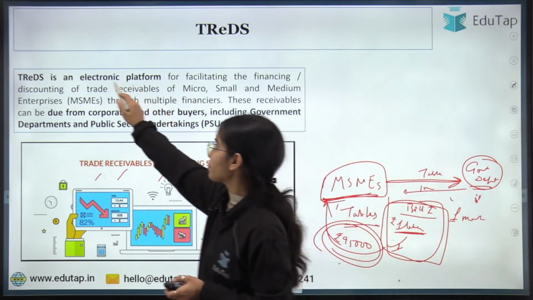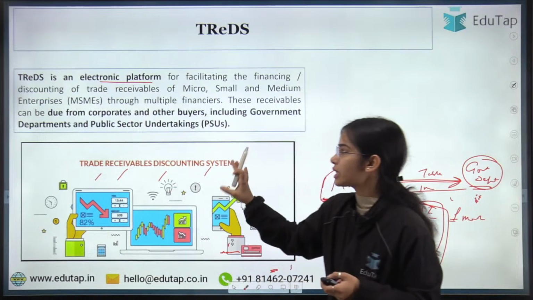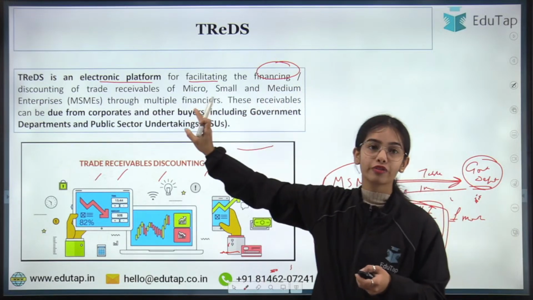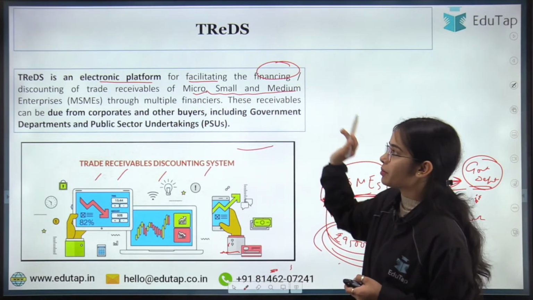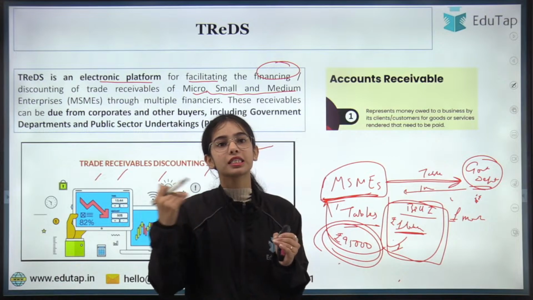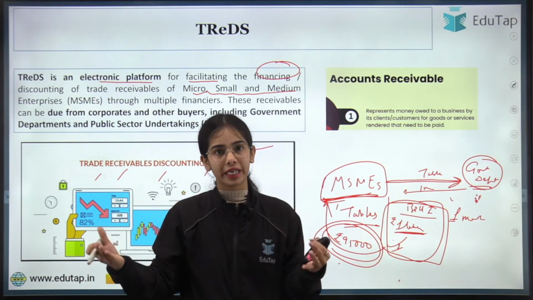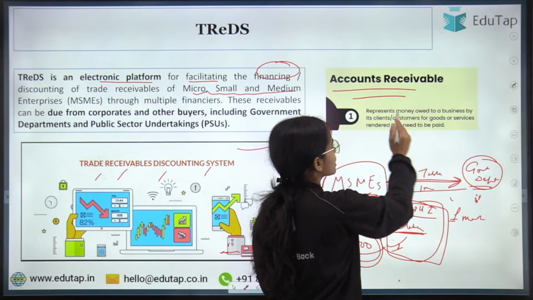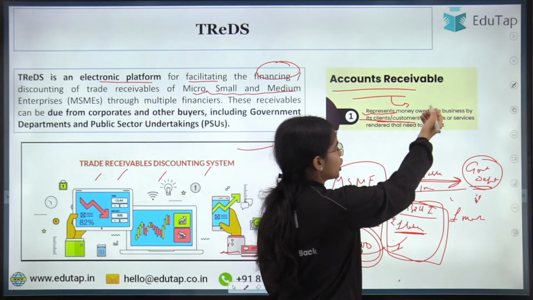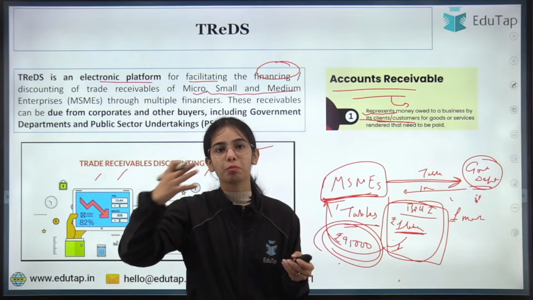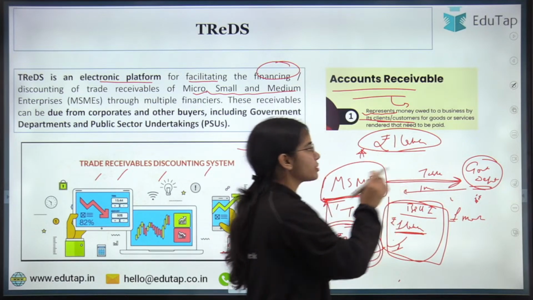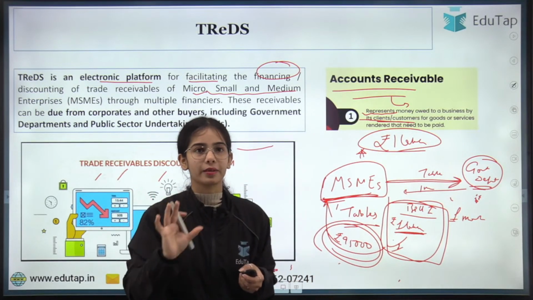But TReDS is an electronic platform. So Trade Receivables Discounting System is an electronic platform for facilitating the financing or discounting of trade receivables of micro, small and medium enterprises. Trade receivables or account receivables is the money that has to be received by an entity at a later date. Account receivables or trade receivables represent the money owed to a business by its clients or customers. So let's say rupees 1 lakh that has to be paid after 1 month. This is the account receivable, the trade receivable, that the customer has to pay to the seller. So this is the idea.